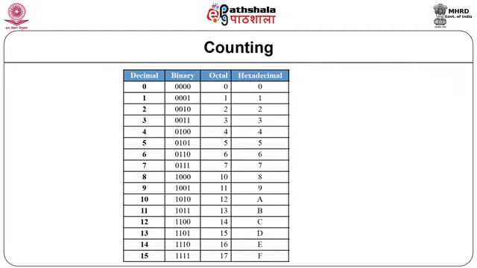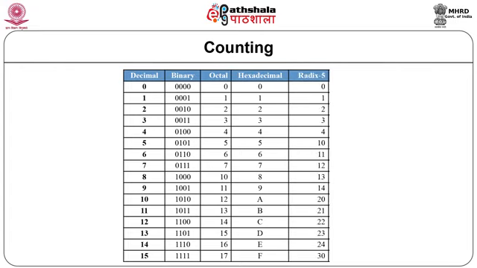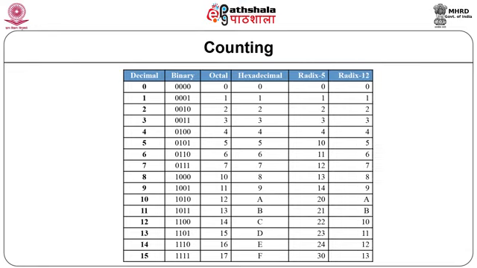In hexadecimal, after counting up to 9, the next digits are A, B, C, D, E and F. The concept is the same for radix 5. After counting 0 to 4, the next numbers will be 10, 11, 12 and so on. The same concept can be extended to radix 12.